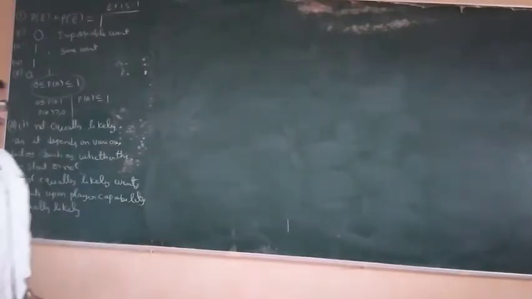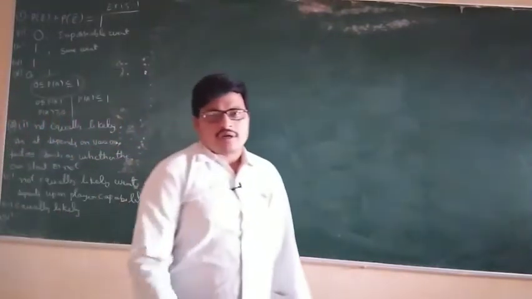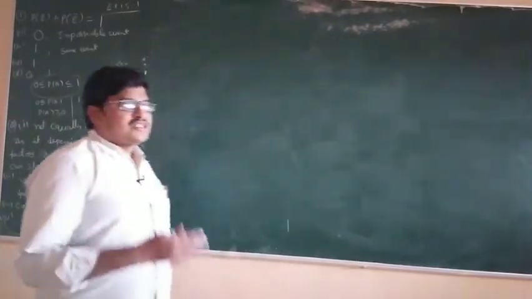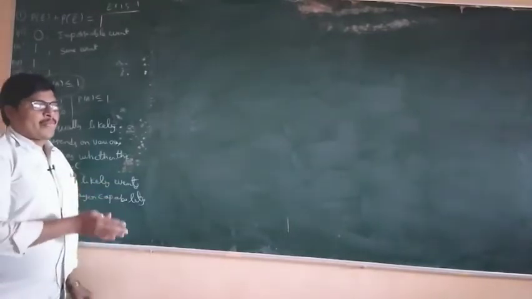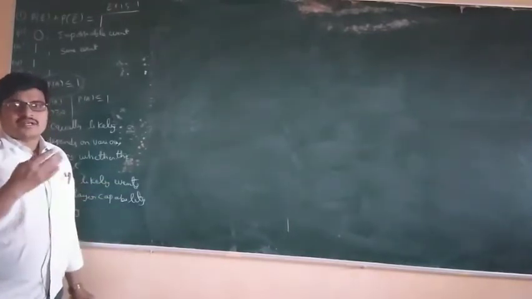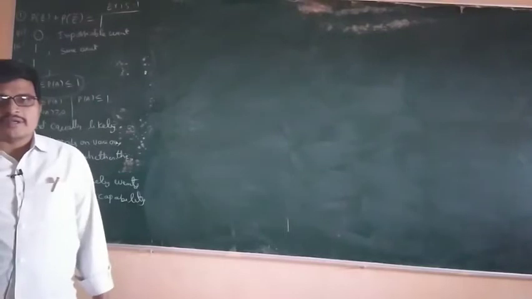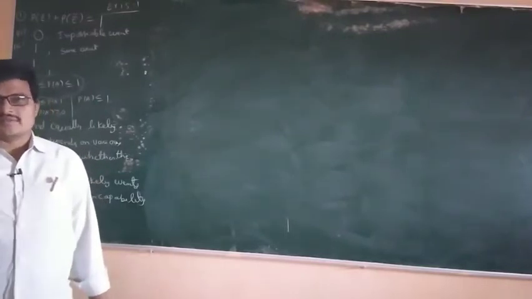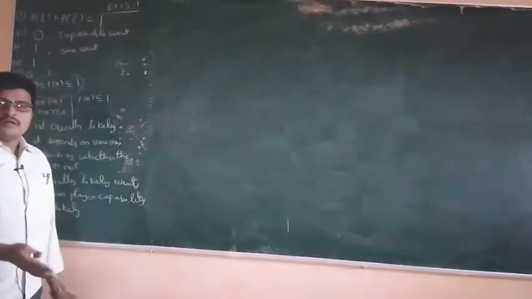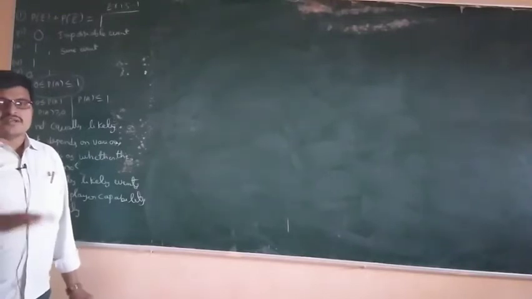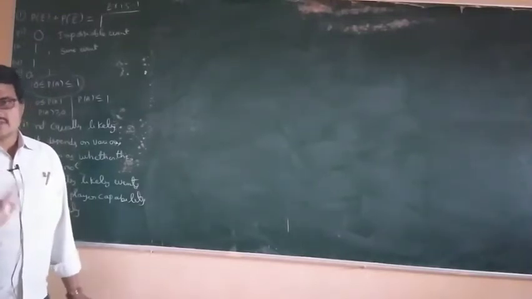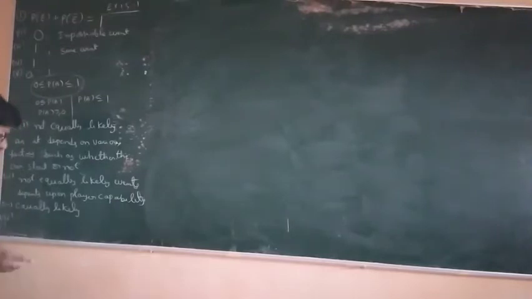Fourth one. A baby is born. It is a boy or a girl. What is the chance of a girl? What is the chance of a boy? Both have equal chances. So a boy will be born or a girl will be born, the chances are the same. So this is equally likely.